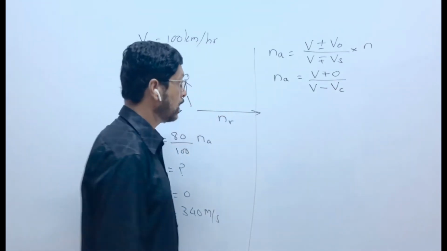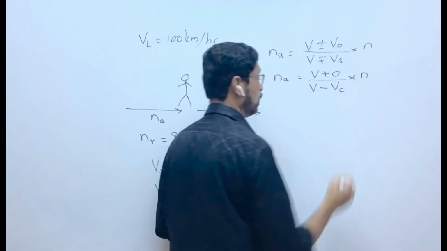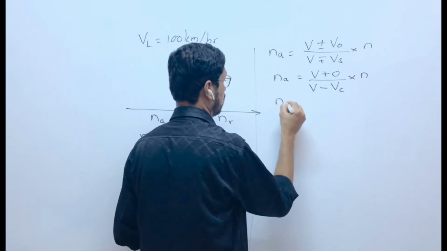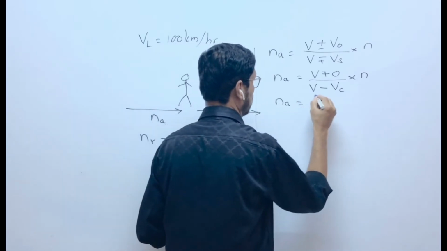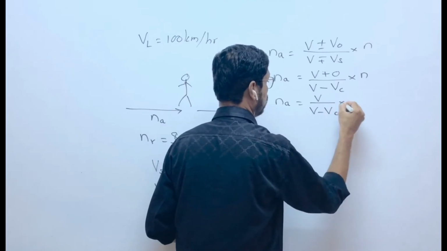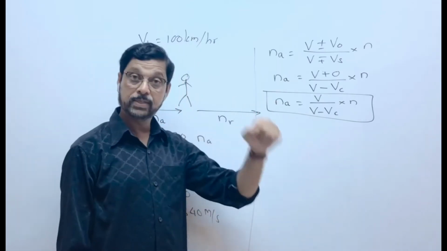Source is the car, and this velocity you have to find out, into N. We don't know what was the original frequency. So NA, the frequency of approach, is V upon V minus VC into N.